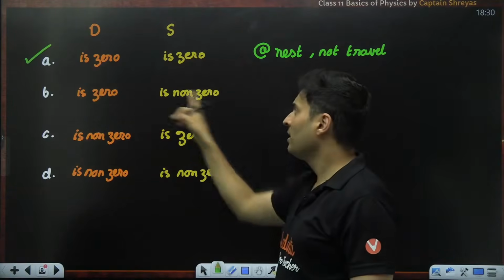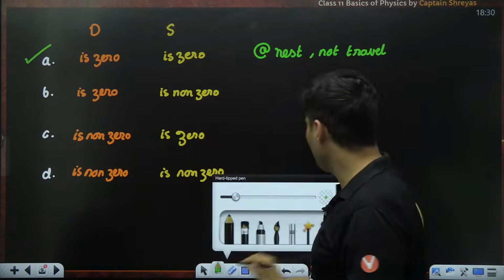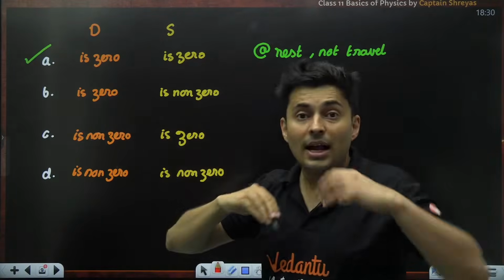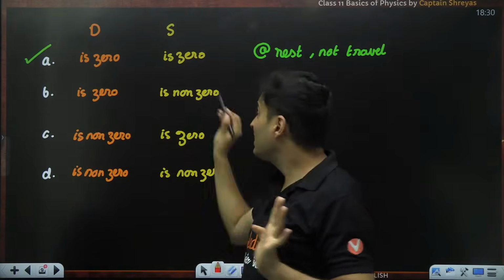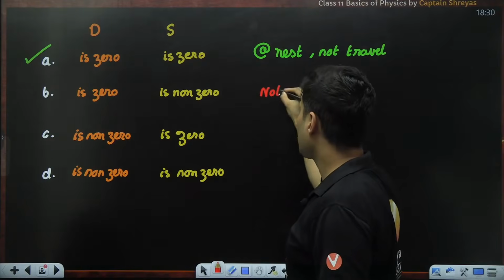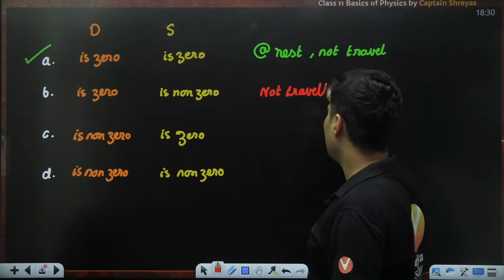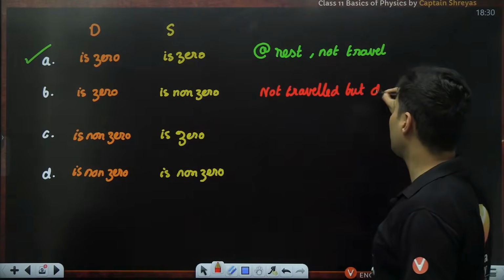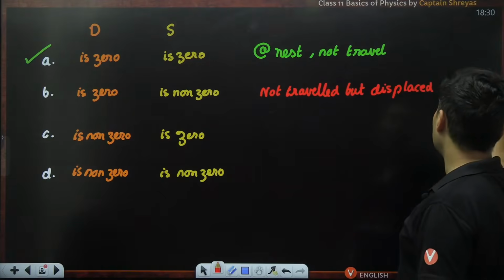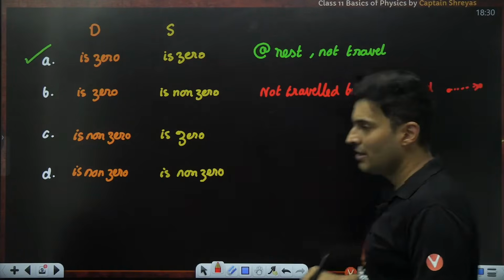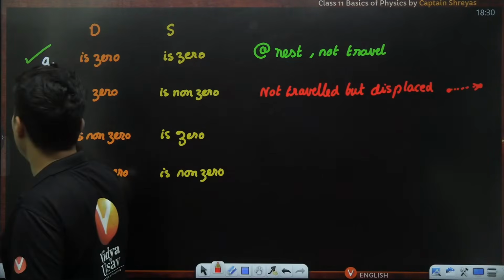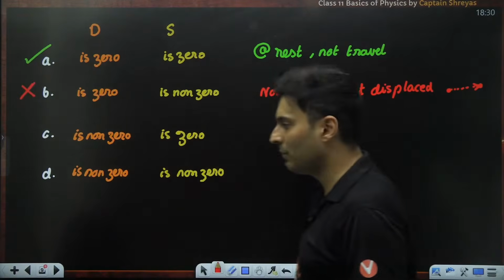You have not traveled, but there is a displacement. Is this even possible? I don't think so. I have 0 distance, but displacement is there. That means I have not traveled, but I have displaced from one point to the other. Is this even possible, guys? I have moved, but I have not traveled any distance. This is impossible. So B is wrong, 100%.